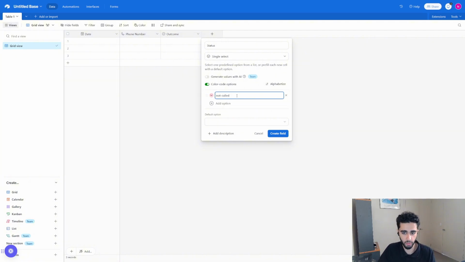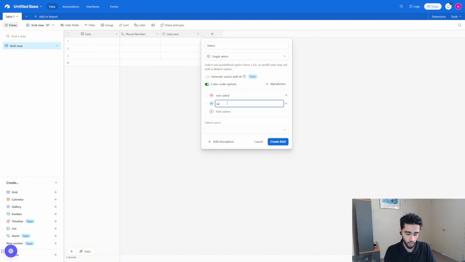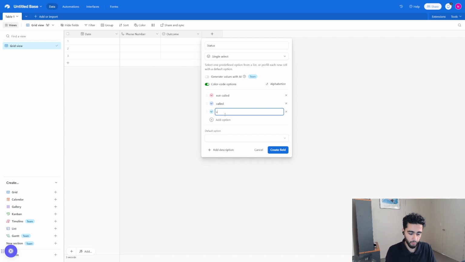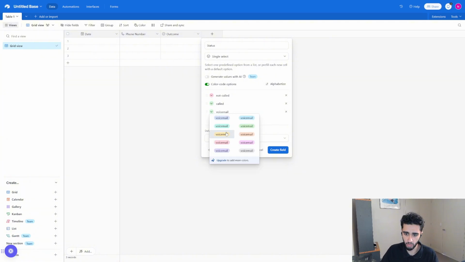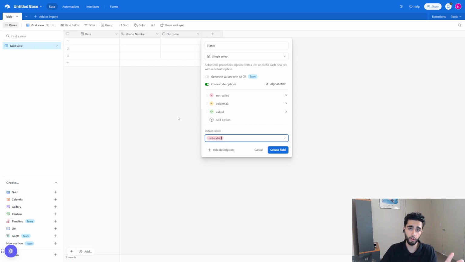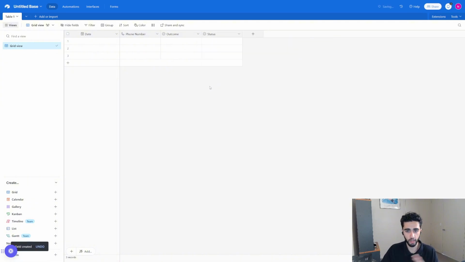And the way I like to do this is, first of all, we're going to have not called, we're going to have called, and we're going to have voicemail. We're going to start off with these 3 for now. And actually what I might do, I'm going to change this one and change that to that. And then we'll just move that like that. And then the default option is obviously going to be not called, so that when you put a phone number in, it's very clear that we haven't actually called them yet. So we're going to click create field, and we're going to start off with this template to begin with.